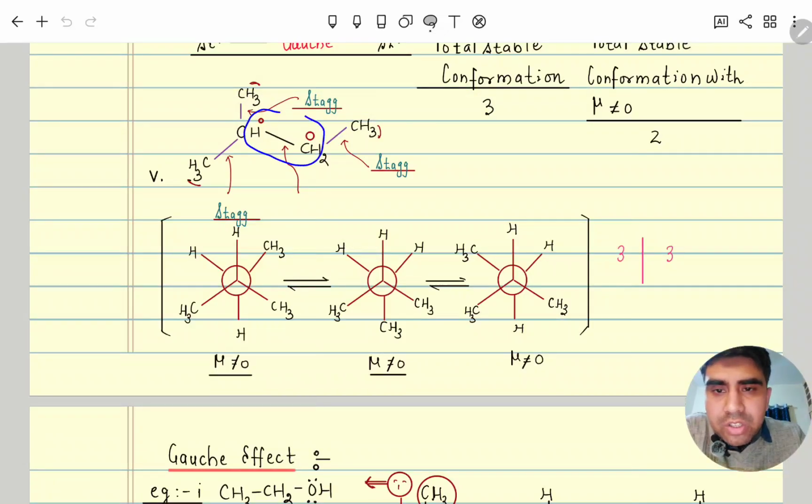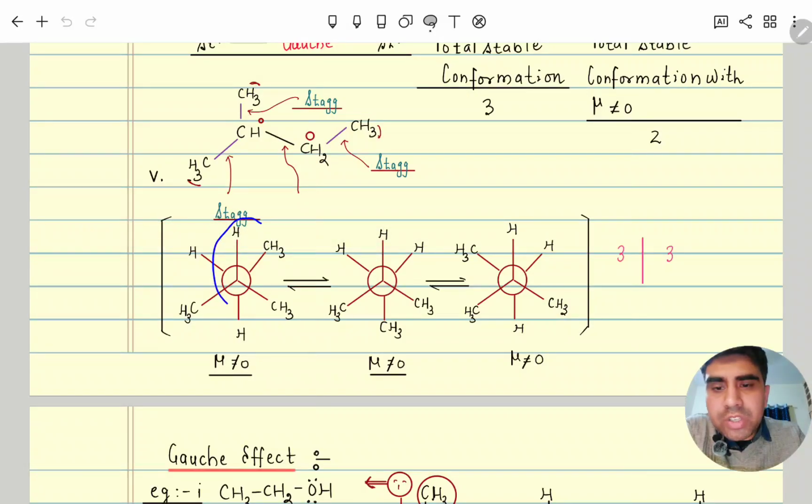Now we need to study this one. So front carbon, let's suppose we are taking this one, so back carbon is this. Any we can take front and back. If front we are taking, that will be fixed. So front carbon is this one, so it having what? CH3, CH3 and H. This one is fixed. Now back carbon will rotate. So back carbon is what? Having two hydrogen and CH3.